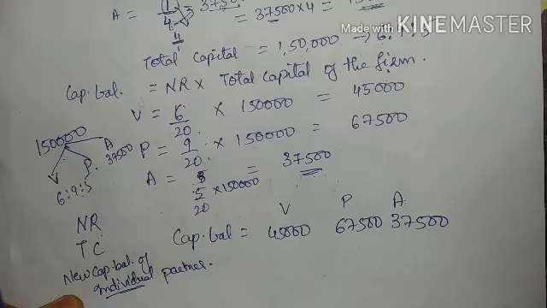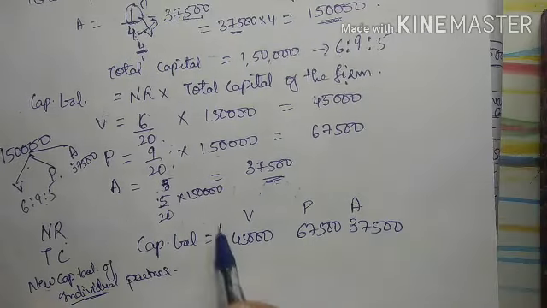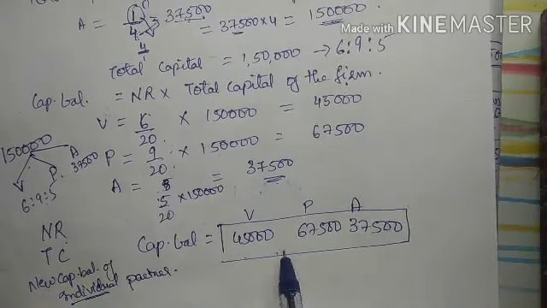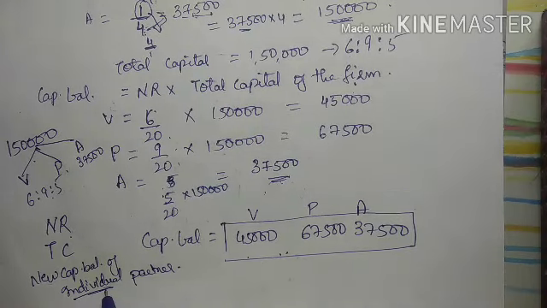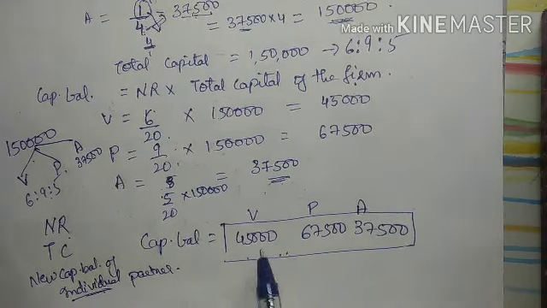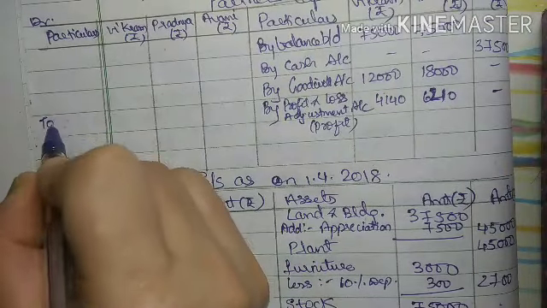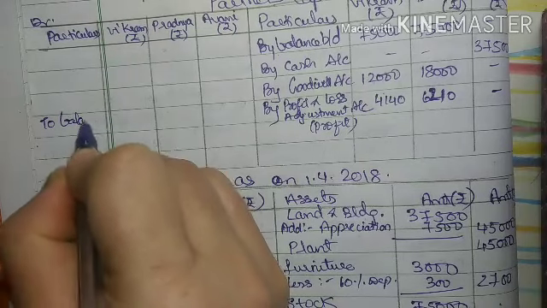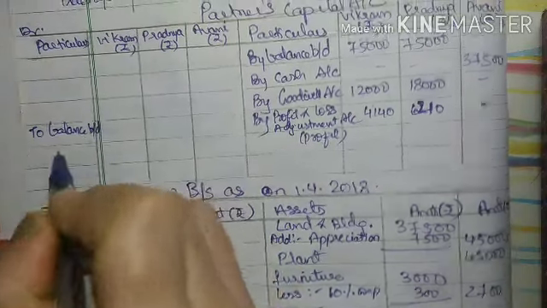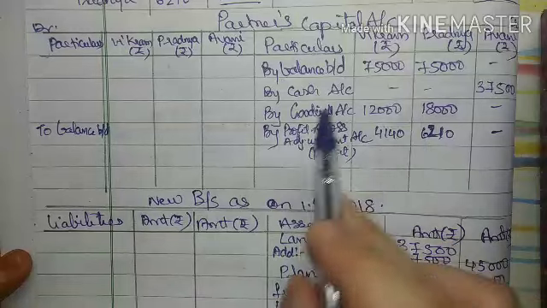So our final adjustment amount is this, but for finding out these amounts, we have to do these 3 steps, right? So now according to this adjustment, to balance brought down. See, usually in a problem, how do we close the capital account?